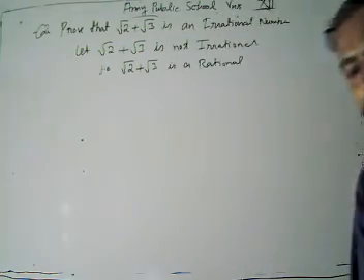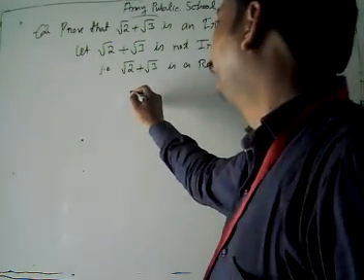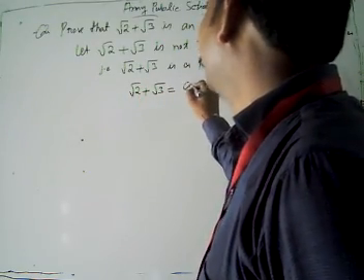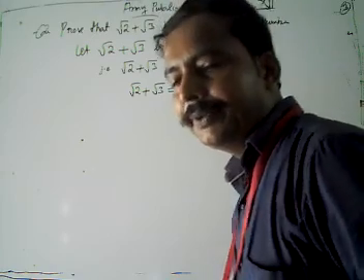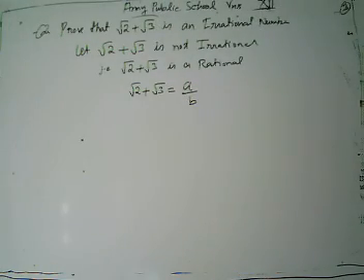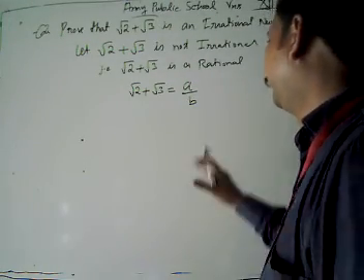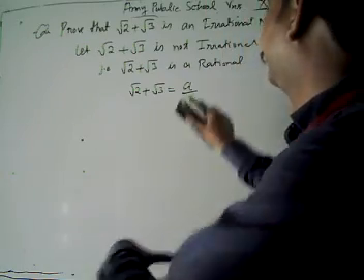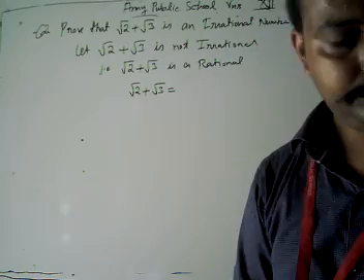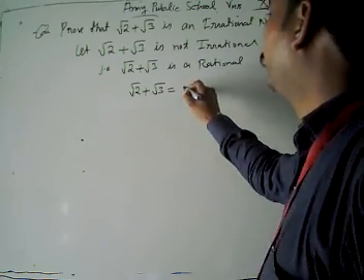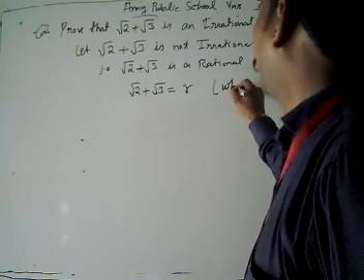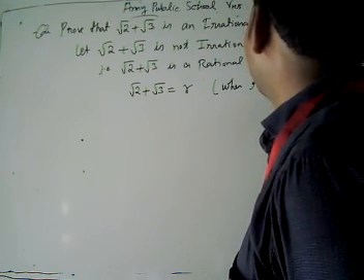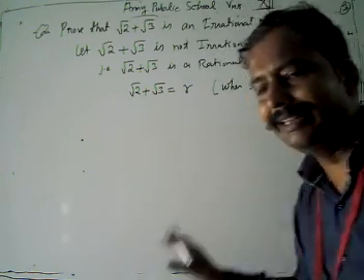We have supposed that root 2 plus root 3 is rational, so it can be expressed in the form A by B. Also we can take some R: suppose root 2 plus root 3 is equal to some R, where R is a rational number.